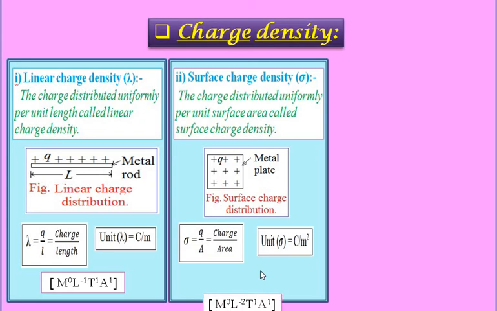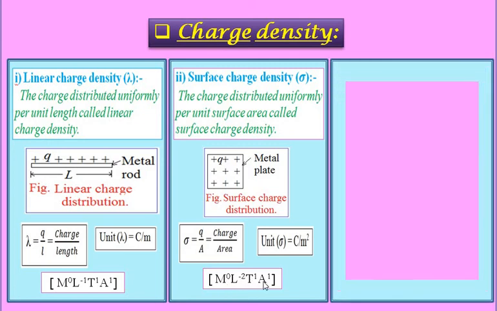The dimensions of surface charge density are: no mass, so M raised to 0; area is L into L, and area in the denominator, so L raised to minus 2; and charge is nothing but Q is equal to I into T. I means current measured in ampere, so ampere raised to 1, and time measured in second, T raised to 1, time denoted by the capital letter T. So the dimensions of surface charge density are M raised to 0, L raised to minus 2, T raised to 1 and A raised to 1.